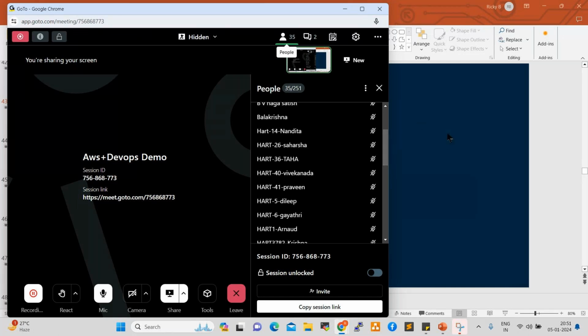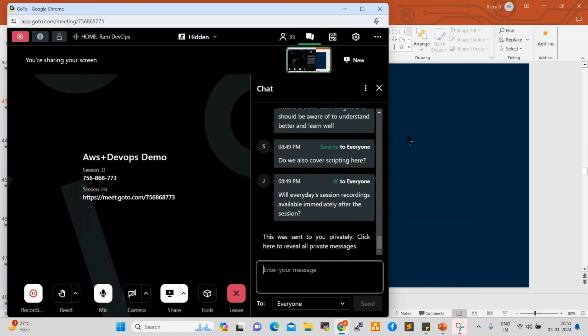Any other questions, anyone? Fine. Now let us move on and create an AWS account. How can we create an AWS account, how can we connect to it, and how can we check that?